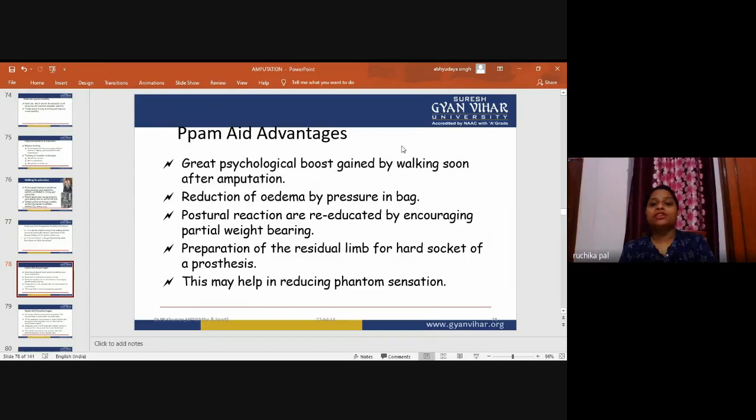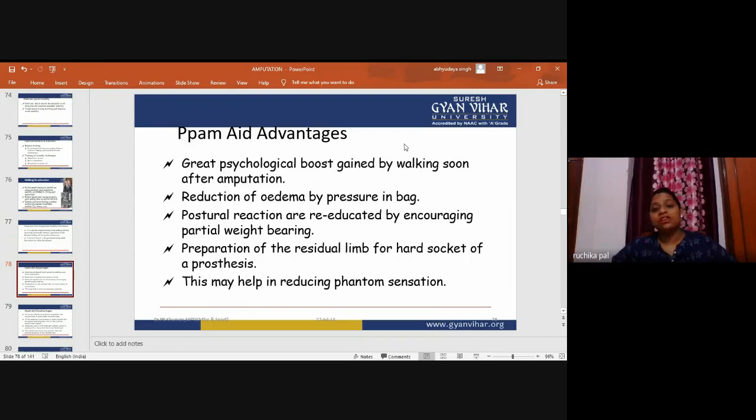Reduction of edema by pressure in the bag. The bag which I have shown you, the reduction of edema will be there by the pressure in the bag. Postural reactions are re-educated by encouraging partial weight bearing. The patient has been in the lying position or sitting position, or on the wheelchair, and partial weight bearing will be on the one limb. So that can lead to postural reaction, or re-education. It is the encouraging part also.